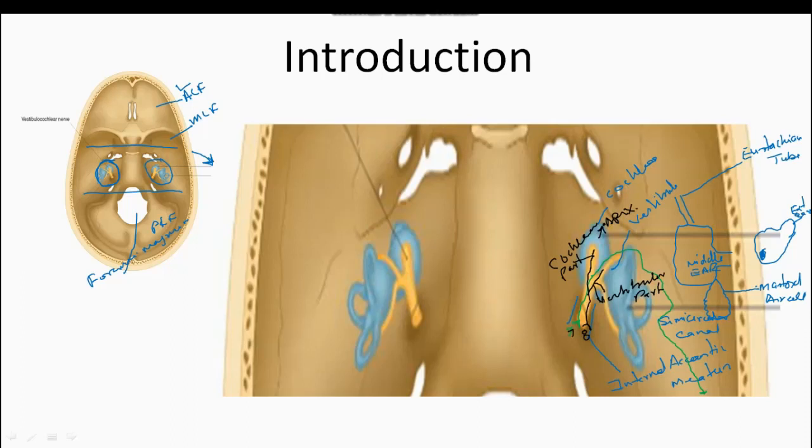Clear? Whereas these three semicircular canals are present posterior to the middle ear.